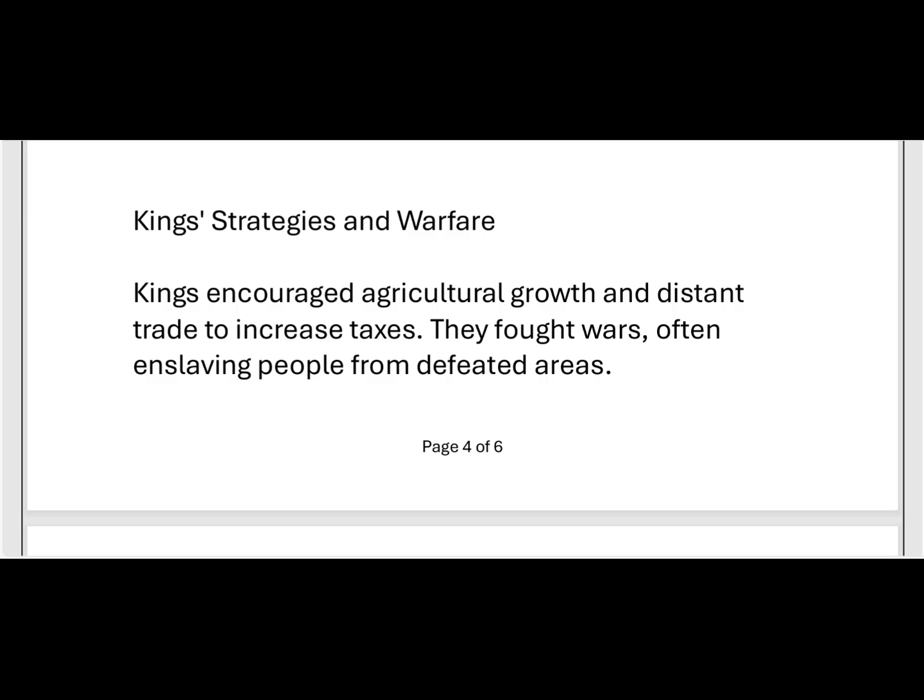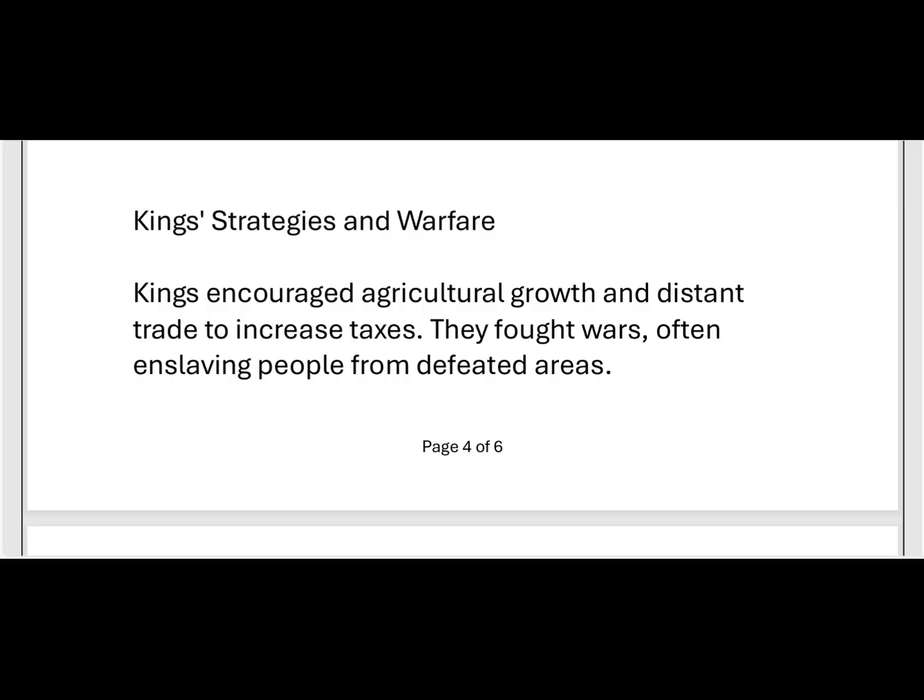So these taxes are necessary for the king to maintain the army, construct forts and fortified cities, and for all other purposes. So for that purpose, the kings have to encourage agriculture growth and distance trading also, and also have to increase taxes. Then only he can increase taxes.